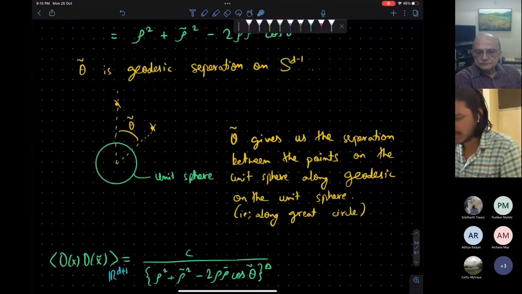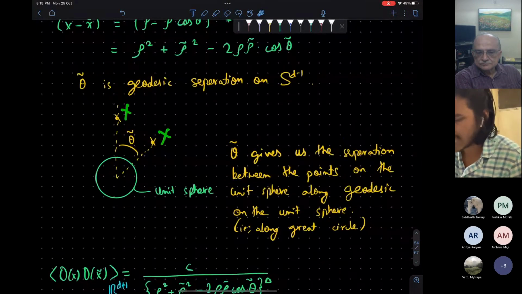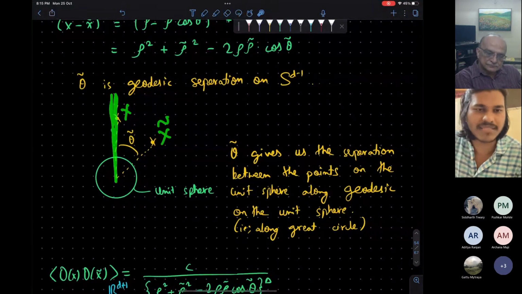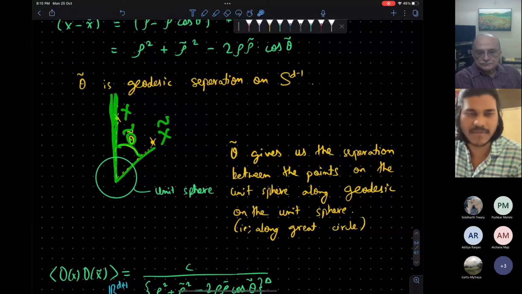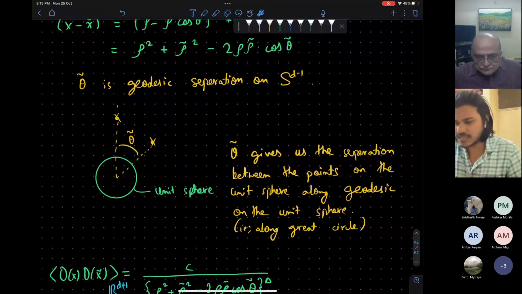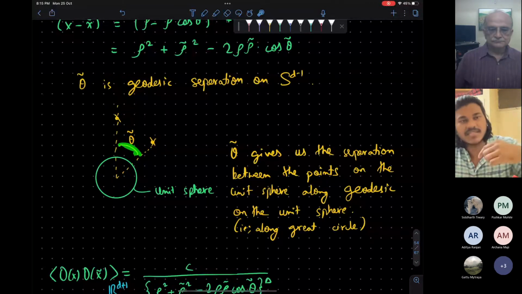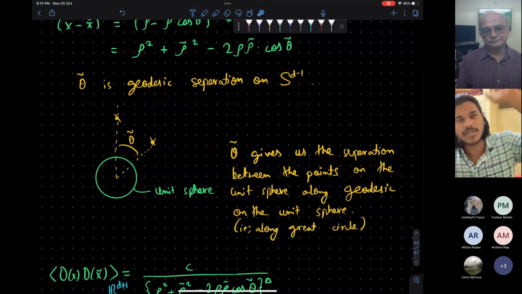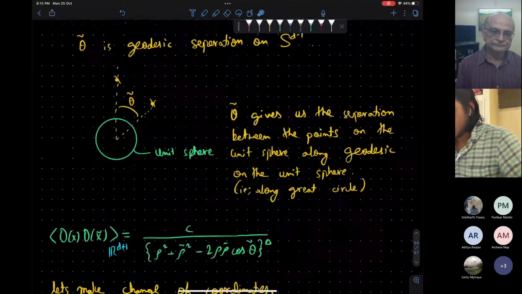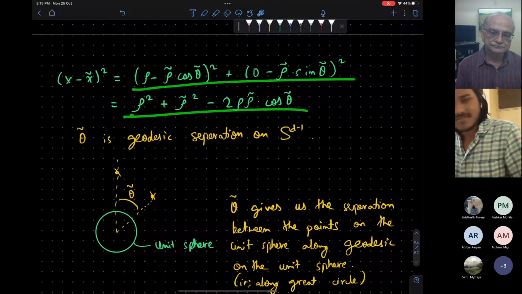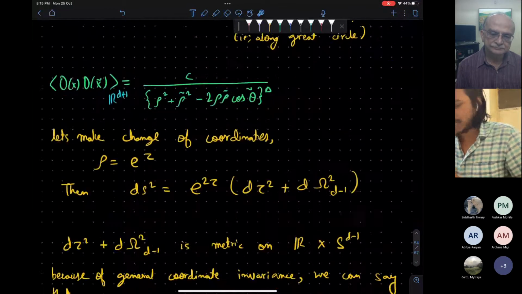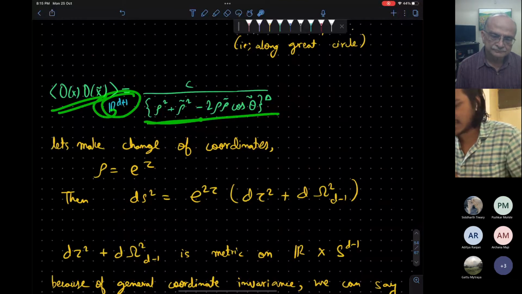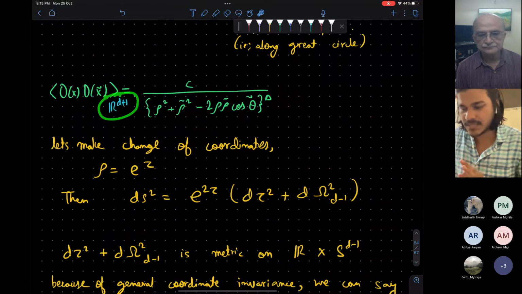I will show you this picture. Yeah, this is your x and this is your x tilde. Your axis is oriented along this so that all your theta 1 and theta 2 are 0 for this x, and this x tilde is at some angle theta tilde from this. Okay, so this is the geodesic distance, the arc length between these two points, the alpha which was appearing in the calculation for the quantum gravity. Okay, so now this norm can be written as this. This is some expression, don't go into detail. So the expectation value in this Euclidean space is this expression. Note that the space is different.